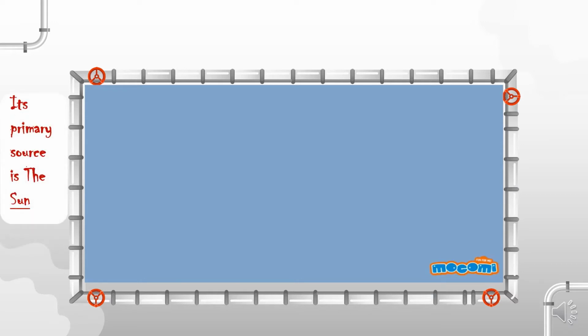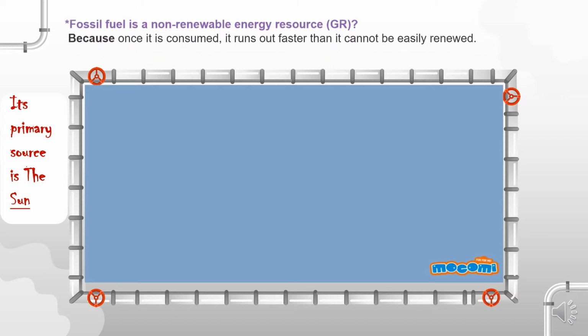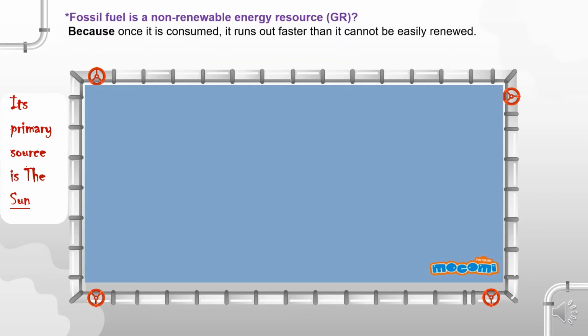So, as I said before, in biofuel, the primary source of the biofuel is the sun. The primary source of the fossil fuel is the sun as well. The fossil fuel is considered a non-renewable energy resource. You know why? Because once it's consumed, it runs out faster than it can be easily renewed or replaced.